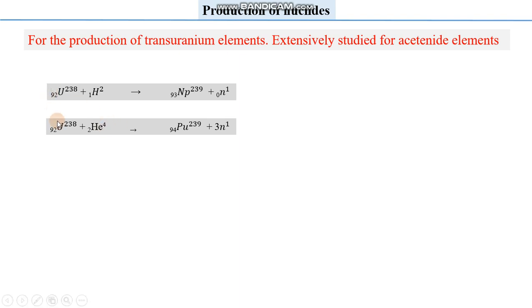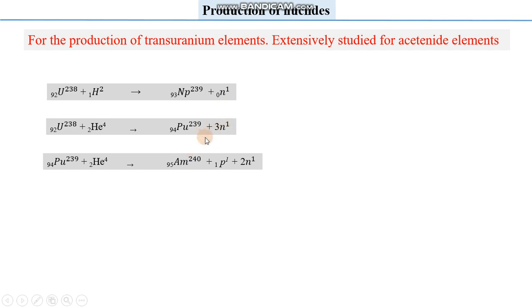This uranium is then bombarded by a relatively heavier particle, that is helium or alpha particle. So again, you have to check the atomic mass and atomic number of these two species. So plutonium is produced along with three neutrons, and these neutrons again we have to use for other useful constructive purposes.